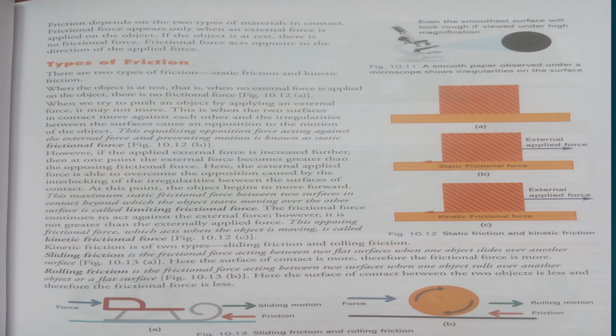So students, remember, whenever you apply a force on the truck, you are not able to move it because of static friction, which acts opposite to the applied force, and both were equal. That is why the object was not in motion. But think, instead of one person, if we place 1000 persons, in that case the external force we apply will be more than the opposite frictional force. In that case the object starts moving. So this is called kinetic friction.